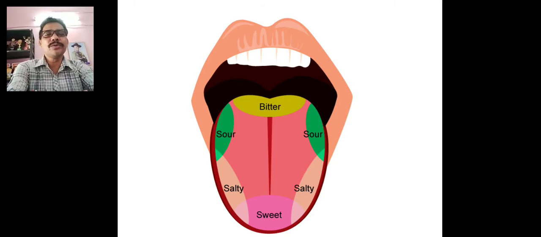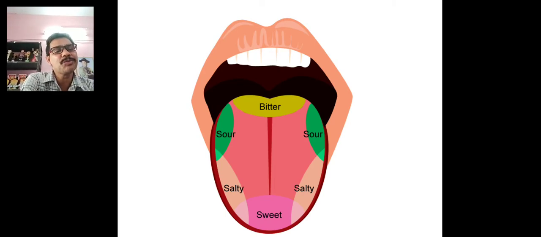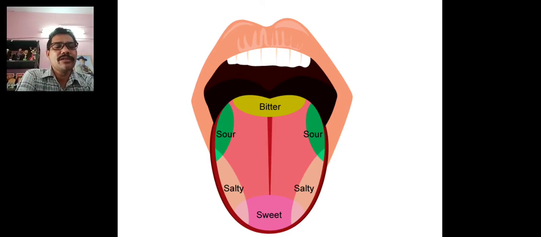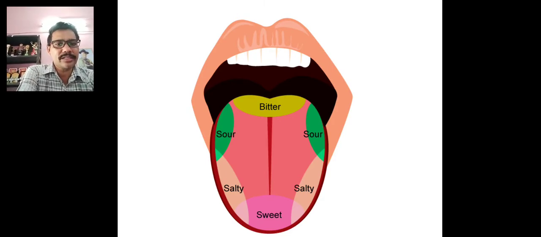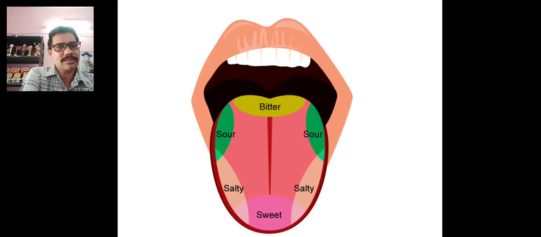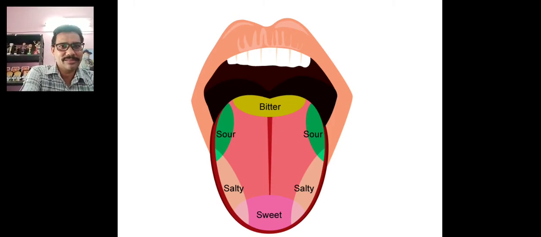To know the taste of foods, on the uppermost surface of our tongue there are tiny bumps. Tiny bumps means tiny, like sugar grains. They are the tiny bumps, and if we look closely we will see they look like little grains. And they are taste buds, they are taste receptors, they receive our taste.